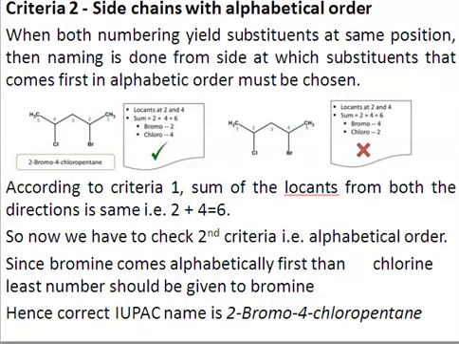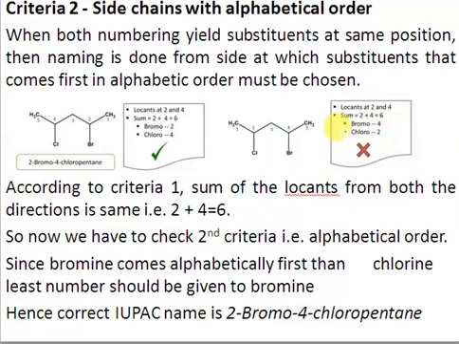For example, consider this system. If we start numbering from here, 1, 2, 3, 4, 5, then chlorine gets number 2 and bromine gets number 4. If we select from this side, 1, 2, 3, 4, again one substituent is at the 2 position and the other is at the 4 position. So both substituents are at the same positions in both cases. The least sum rule is the same for both: one substituent at 2, the other at 4, so the sum is 6. Similarly, the sum is 6 here as well.